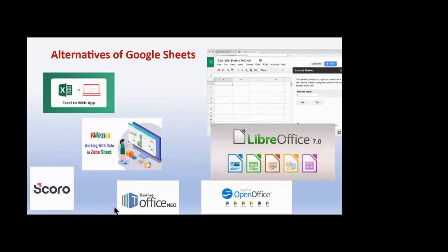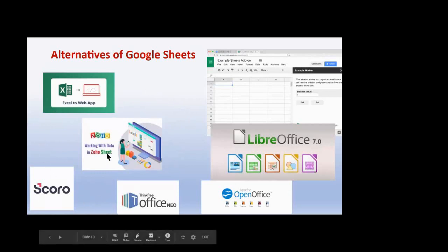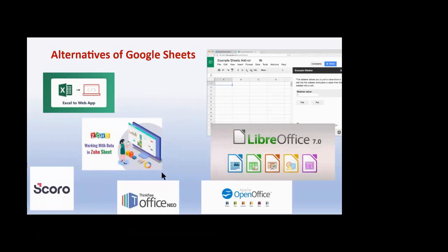But among all these spreadsheet programs, for example Zoho or MS Office, these are payable. That means we have to buy them; we can't use them freely. But when we come to Google Sheets, it is a free program.